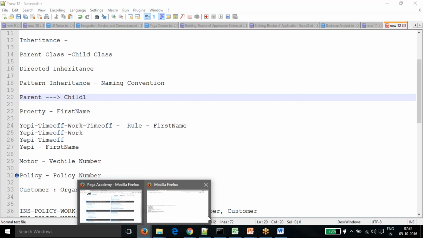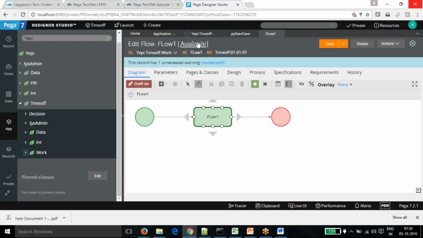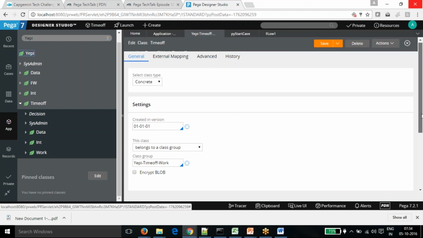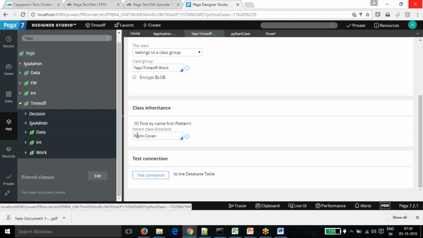If you see any class definition, in the class inheritance we define two types of inheritance. We define the parent class, and also by the checkbox we define pattern inheritance. Pattern inheritance follows the naming convention, and directed inheritance inherits properties from the parent class.